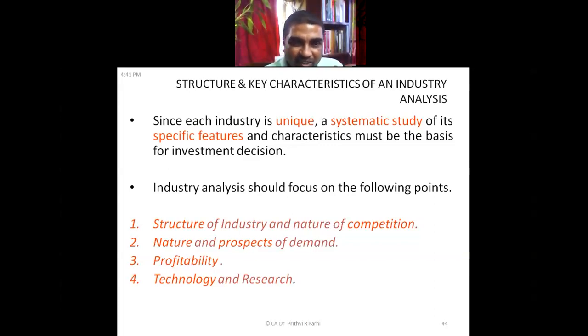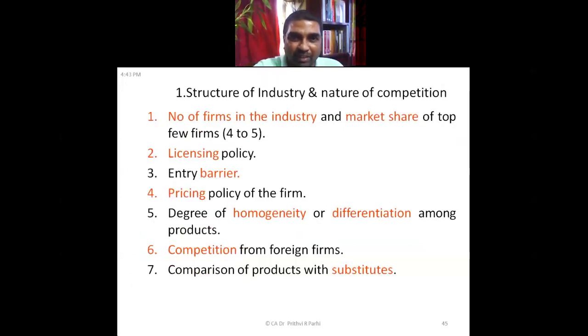Some other analysis can be done: the structure of industry and the nature of competition, nature and prospects of demand, profitability, technology and research. All these aspects can be researched. When coming to structure of industry and nature of competition, we see how many firms there are, the number of firms and their market share, licensing policy, whether this industry needs a kind of licensing, entry barrier, whether there is a restriction or anybody can enter, pricing, degree of homogeneity or differentiation among products, whether products are more or less similar or different, and competition. All these factors are considered.